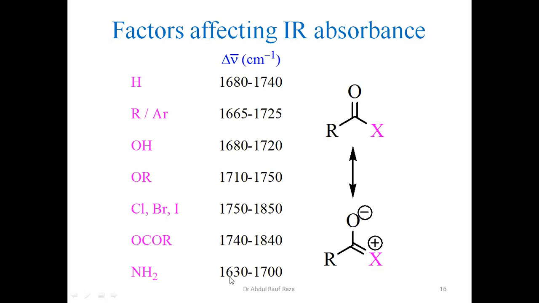Now look at this value. It is absorbing at the least value, 1630. The lowest value is for amides. And the highest value is for acid halides, as you have seen theoretically. So the lowest value theoretically should be that of amides, which we get the same. The highest value should be for acid halides, which we observe the same as well.